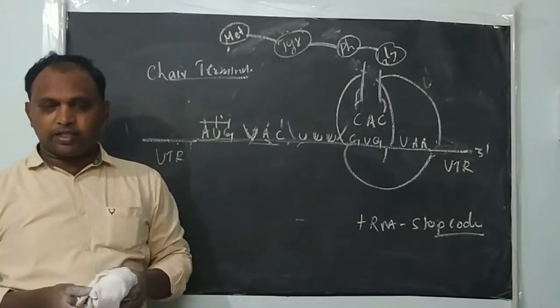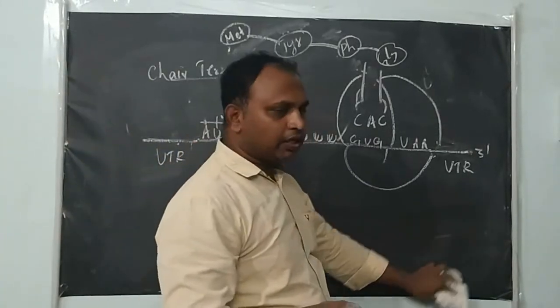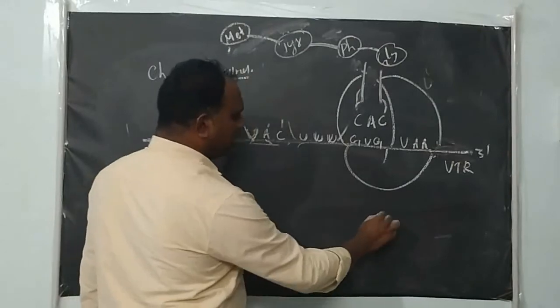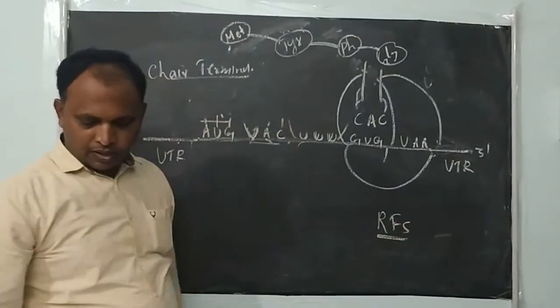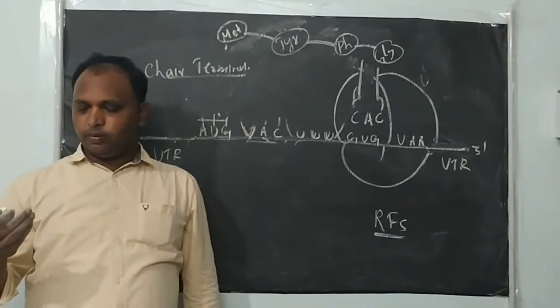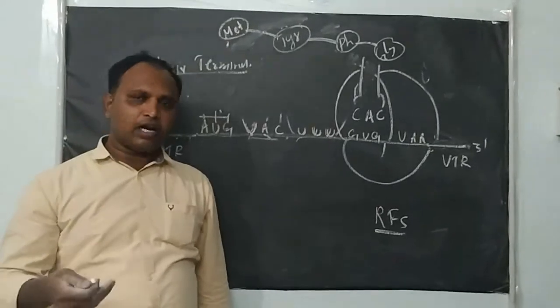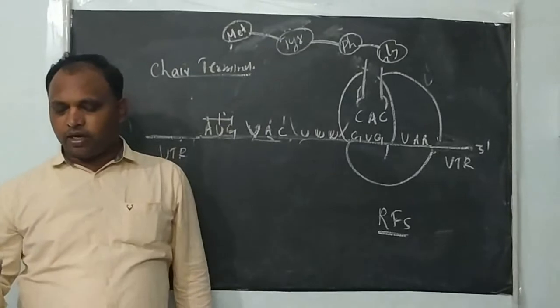Actually, in termination a group of protein factors are involved, which together you can call termination factors, and we also call them releasing factors. In prokaryotes you can say RF1, RF2, RF3. In eukaryotes eRF1, eRF2 and RF3.